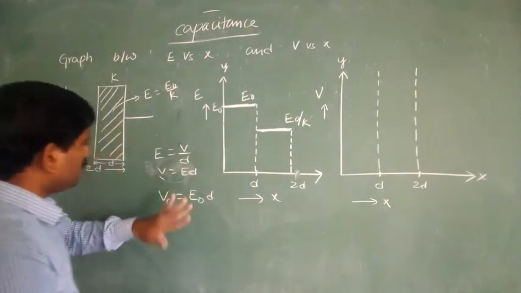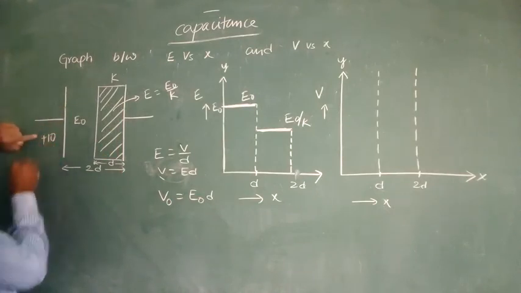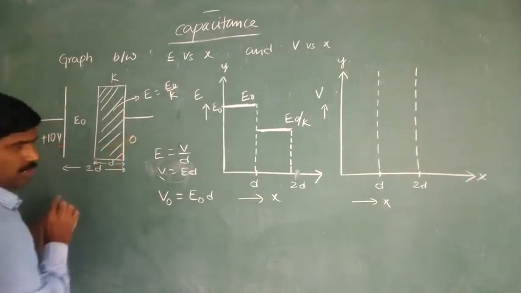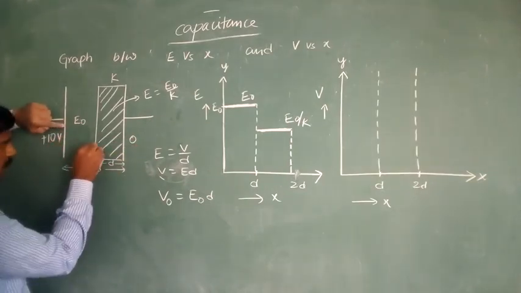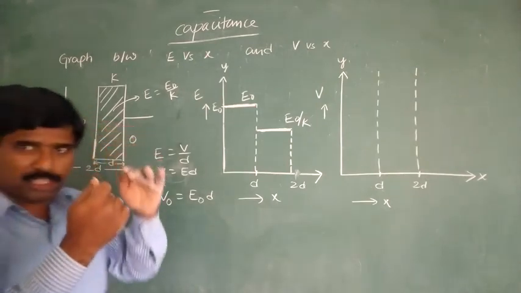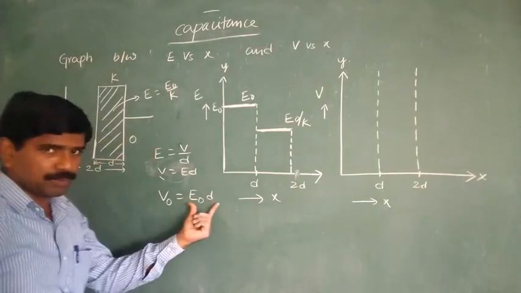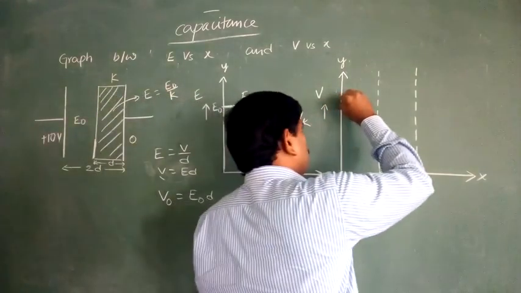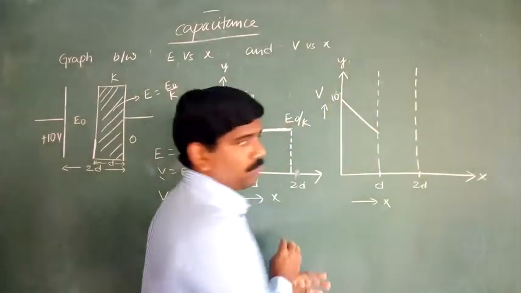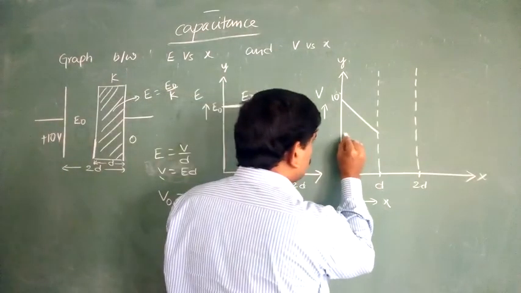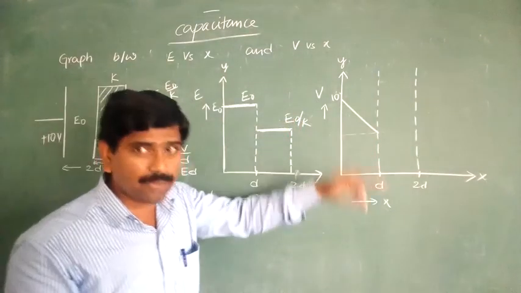So here, the potential drop, I will give you more clarity. Initially, this is at a high potential, something like 10 volts, and this is the zero potential. From this plate up to this point, the potential drops by a high value, from 10 volts decreasing up to 3 volts.